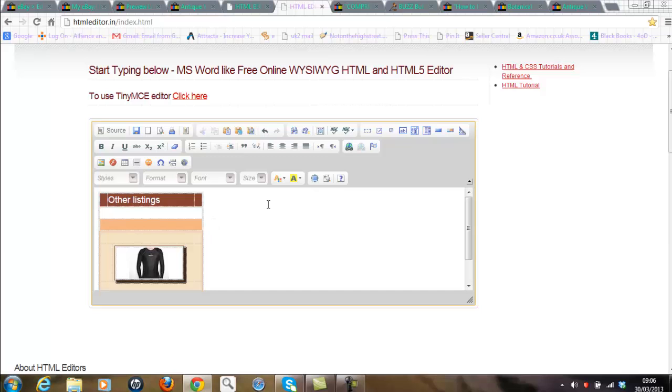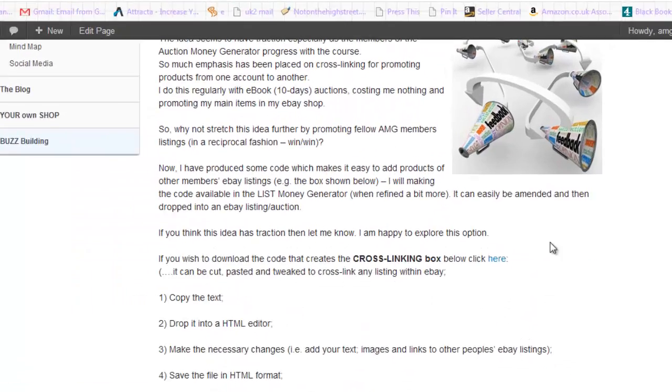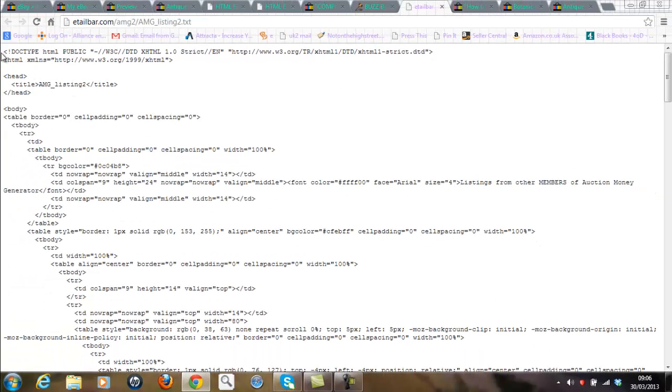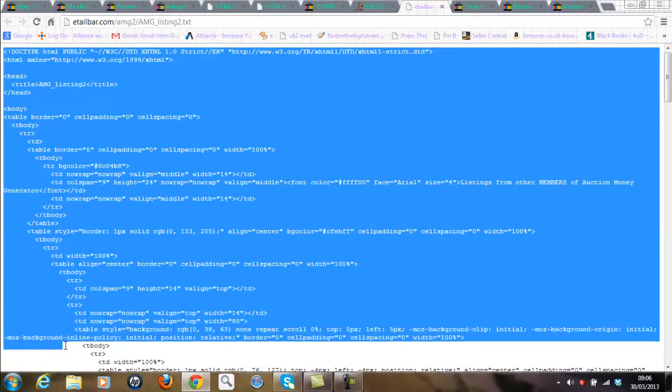So what you can do is grab that text by going to the link and doing exactly what I've just done, dropping it into that HTML box. Now you'll see the link here. If you click on this link, you'll see the code. Grab the text as I show you here, just highlighting it in blue.